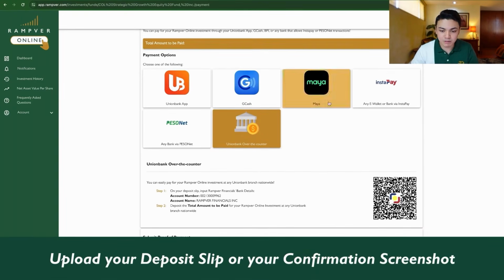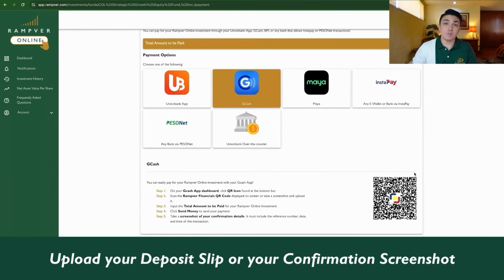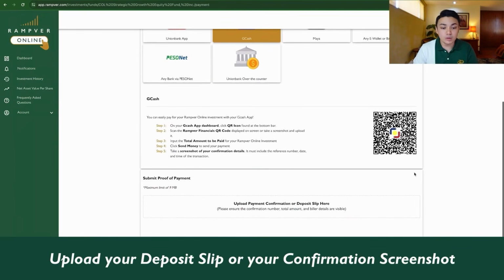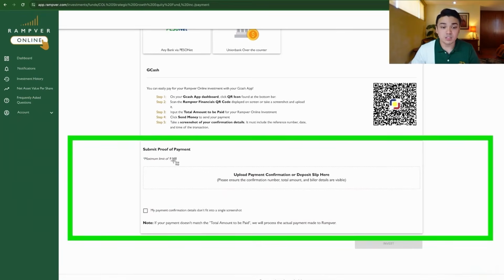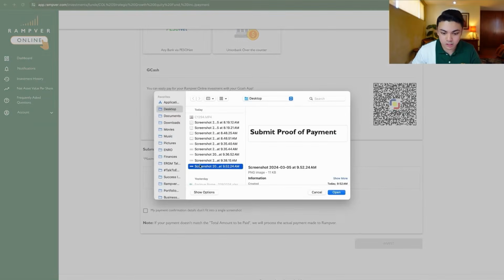So let's say I want to invest through GCash. Nag-invest na ako through my mobile phone through the GCash app. You need to take a screenshot of your confirmation page because this is what you will upload as your proof of payment. For the purposes of this video, let's just take a screenshot for proof of payment. So I will upload itong screenshot natin.